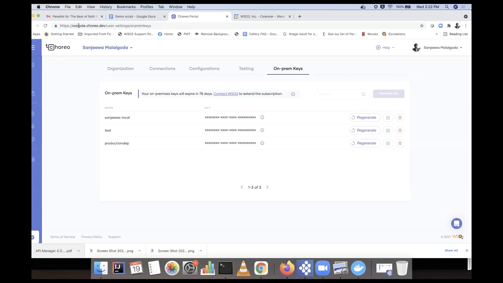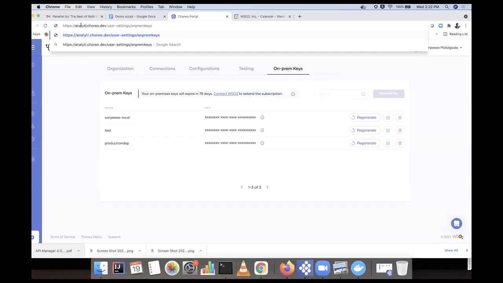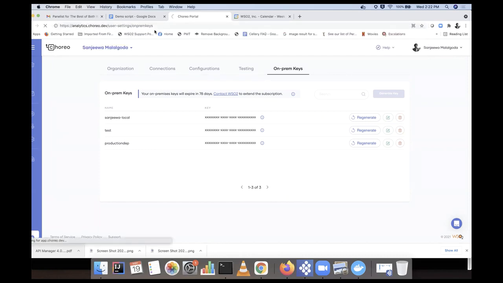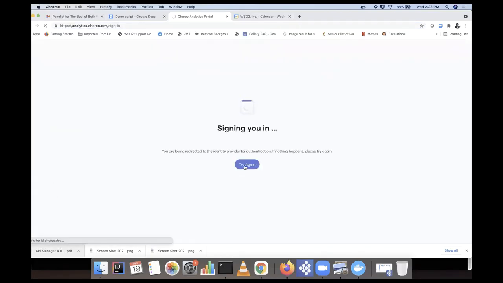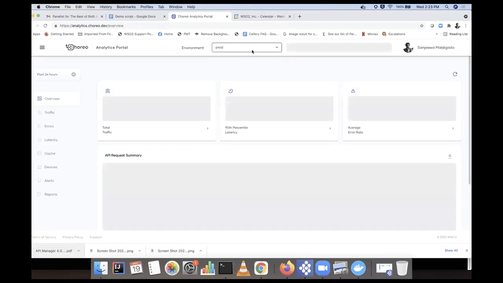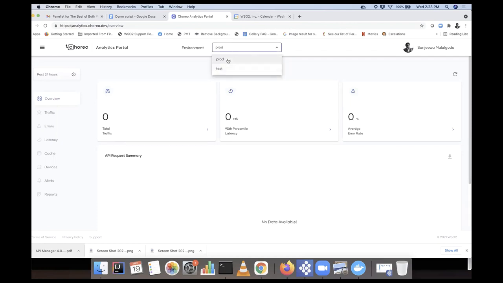And then you can go to analytics.choreo.dev. Once you go here, you will see your environments. Okay. So I had prod and test.